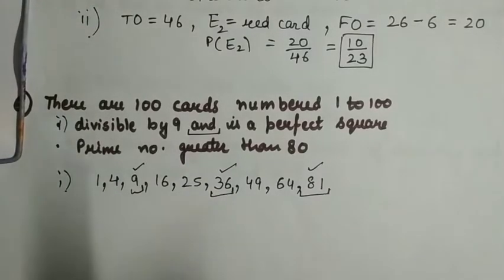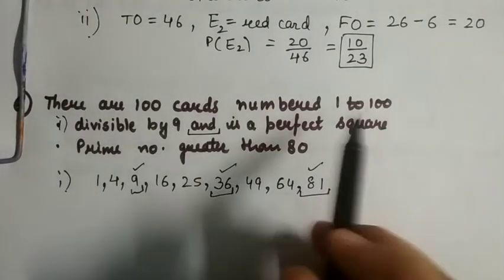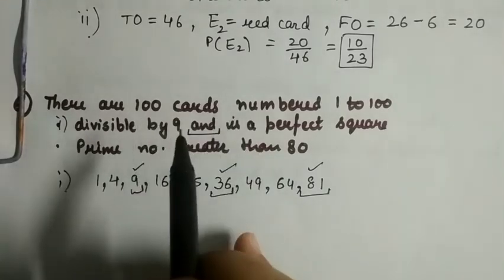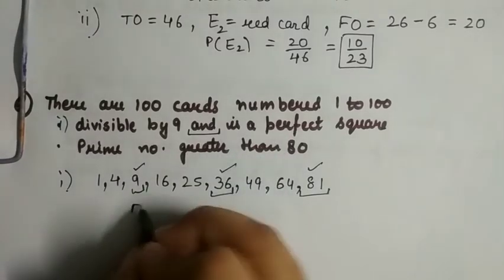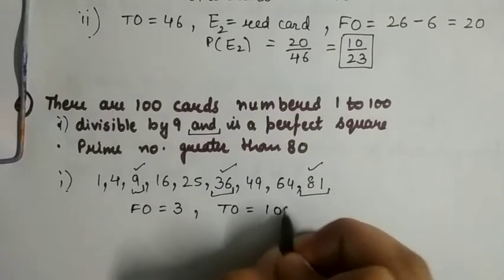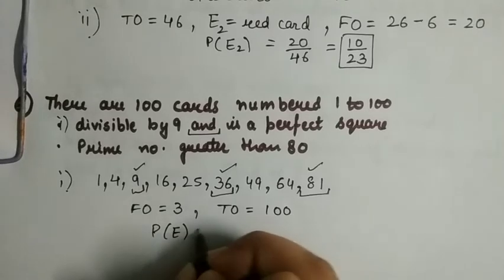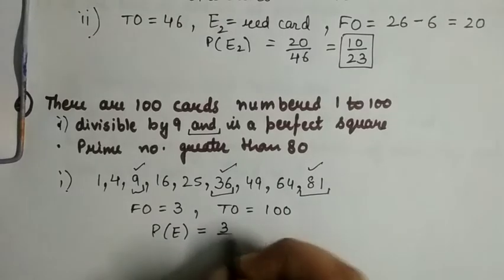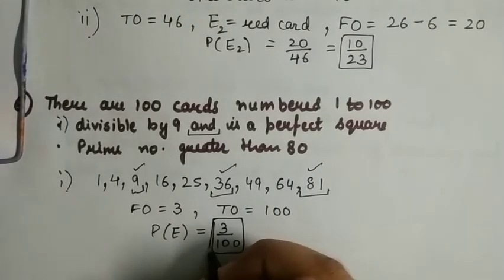Because "and" is written, we have to consider both the cases simultaneously. मतलब ऐसा नंबर जो 9 से भी डिविजिबल हो और परफेक्ट स्क्वायर भी हो, ठीक है. So the favorable outcomes are 3 and the total outcomes are 100 because there are 100 cards. So the probability of our event of getting a number divisible by 9 and a perfect square is 3 upon 100. So you have to remember the difference between "and" and "or".